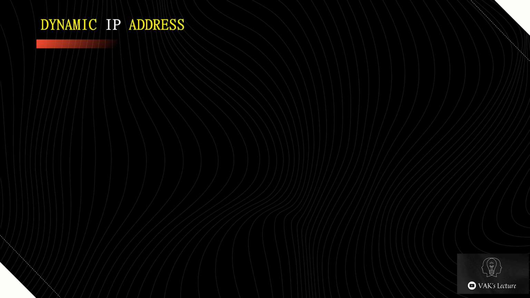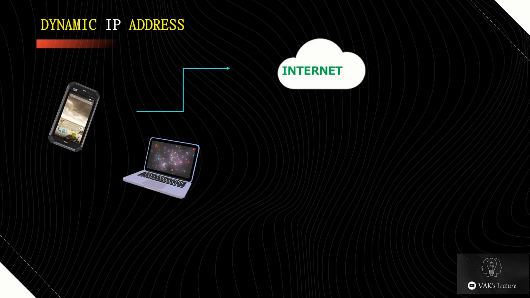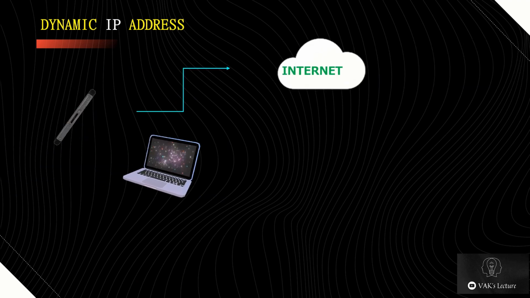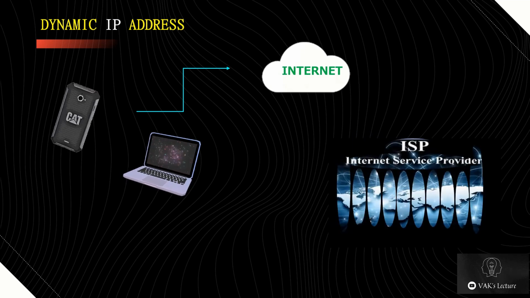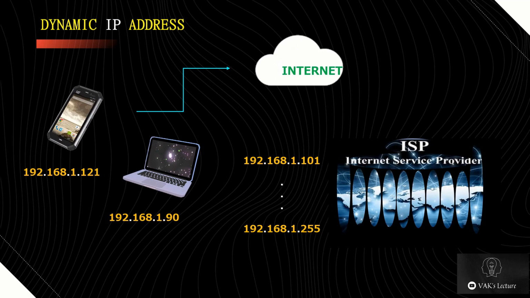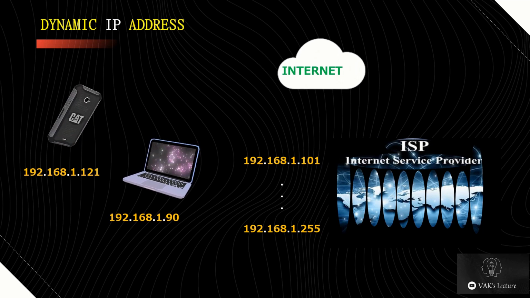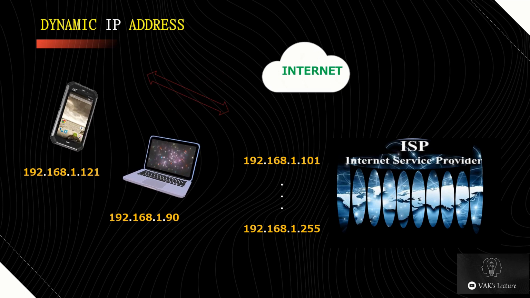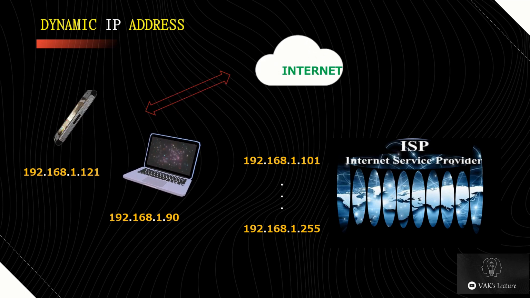Let's start with the dynamic IP address. When you connect your device, like a smartphone or computer, to the internet, the service provider provides you an IP address from the range of available IP addresses. Now your device has an IP address, so you can connect your device to the internet and send and receive data to and from the computers on the internet.